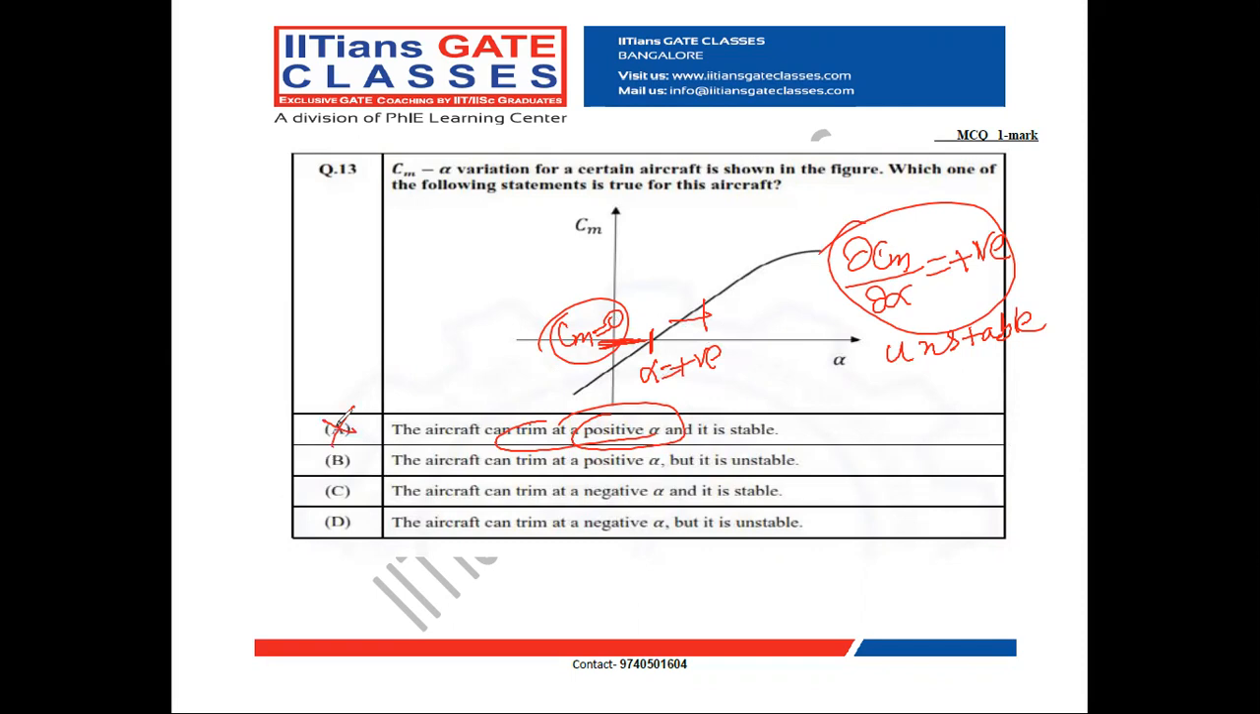Option B. The aircraft can trim at positive angle of attack but it is unstable. Yes, it is unstable and it is trimming at positive angle of attack. So option B is correct. Option C. The aircraft can trim at negative angle of attack and it is stable. No, option C is incorrect because the aircraft can only trim at positive angle of attack and it is unstable. Option D. The aircraft can trim at negative angle of attack but it is unstable. No, option D is also incorrect. So the only correct option is option B.